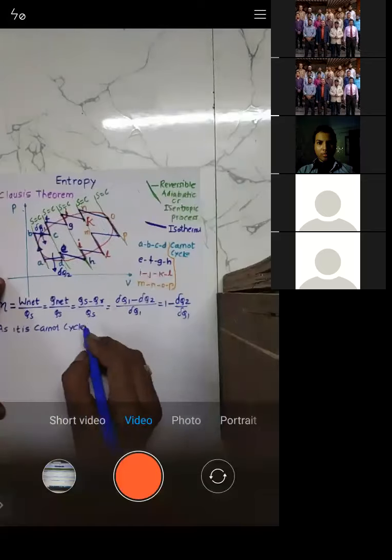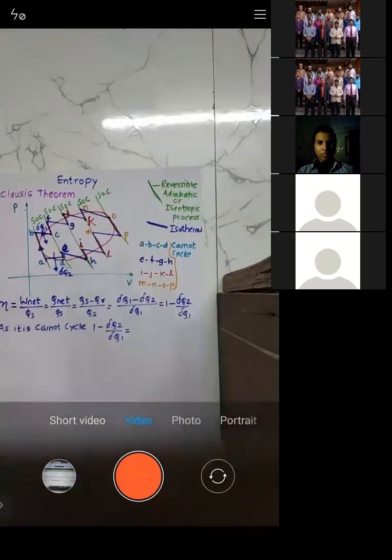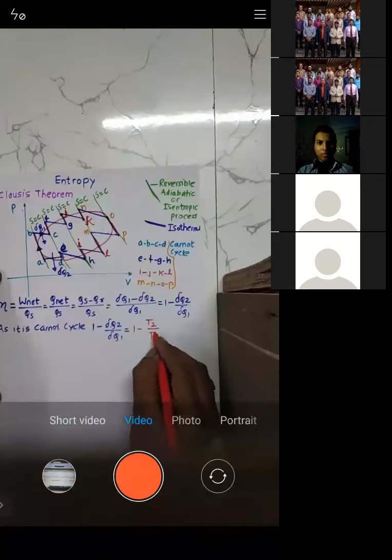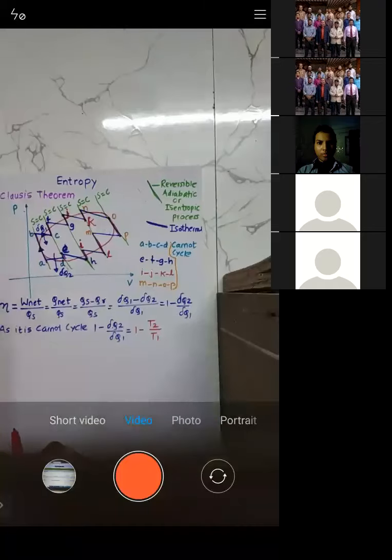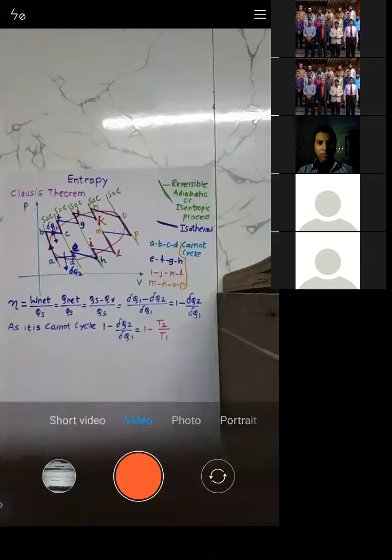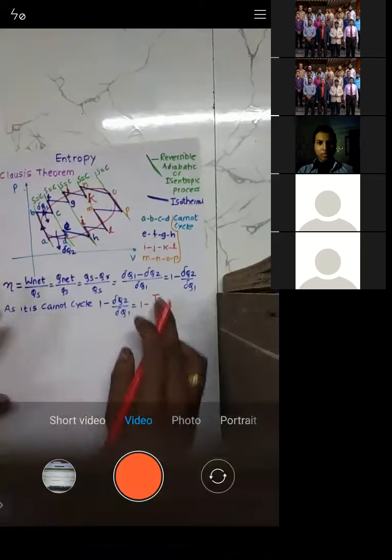Okay, so whenever it's a Carnot cycle, 1 minus del q2 by del q1, you can write this as 1 minus t2 by t1, because it's a Carnot cycle. You replace heat by temperature. So when I replace heat by temperature, what do I get? I'll just get this expression.